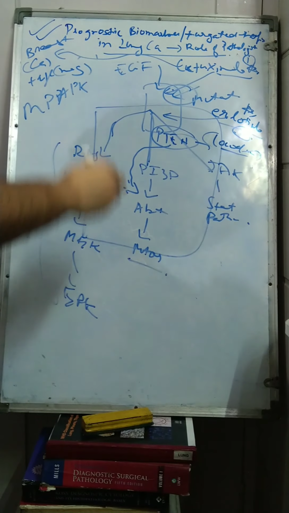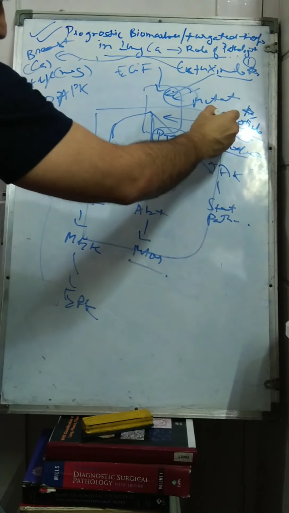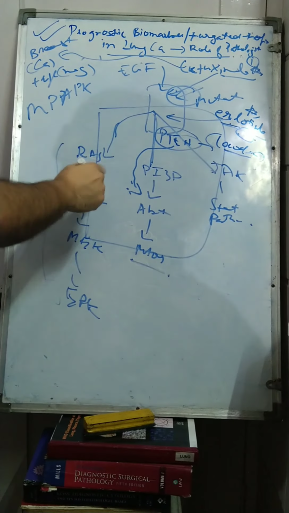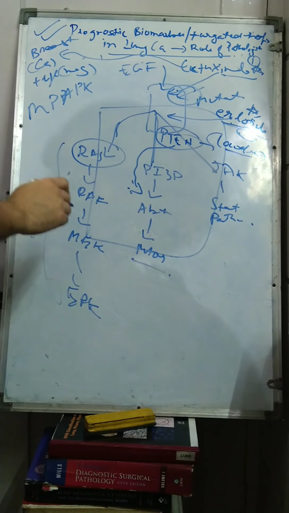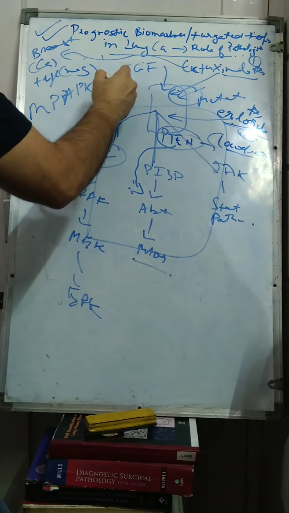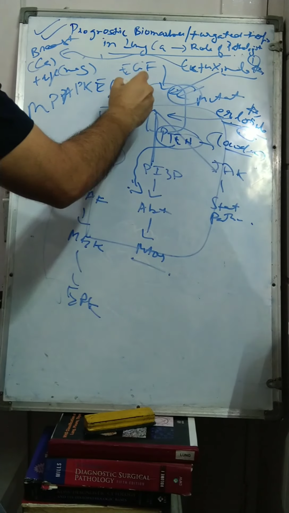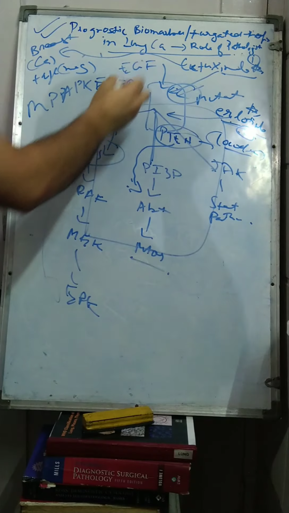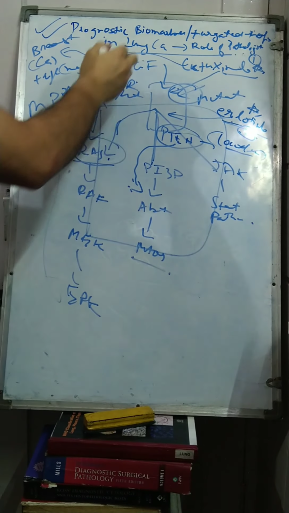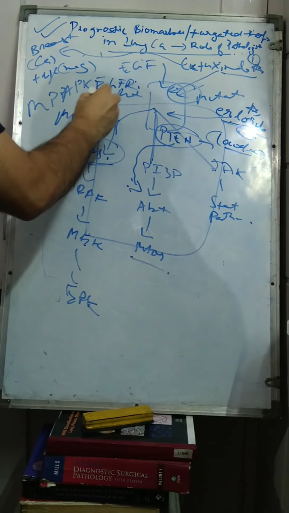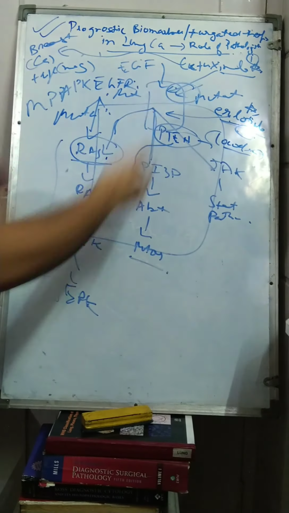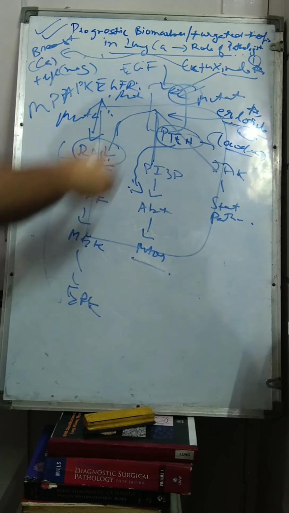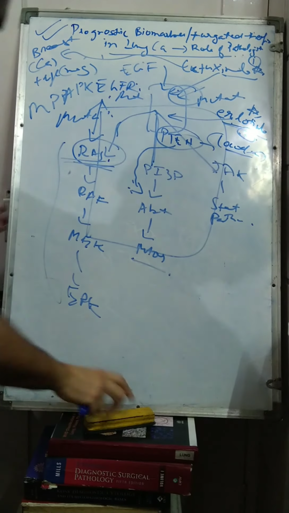Just to mention here, if a patient is given erlotinib and the patient is not responding, that means that he might have a RAS mutation. EGFR mutation is mutually exclusive of RAS mutation. So if EGFR is mutated, RAS will not be mutated. If RAS is mutated, EGFR will not be mutated. These are mutually exclusive. So for a patient not responding to erlotinib, you should do RAS testing. RAS might be mutated, and that's why the patient is not responding to erlotinib.